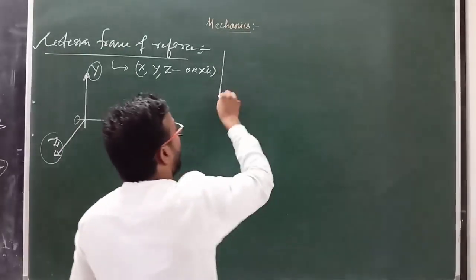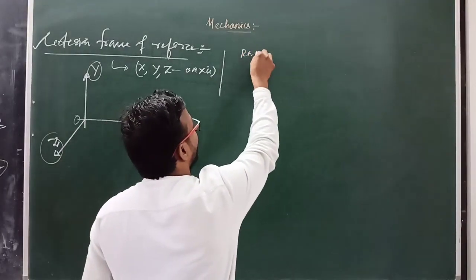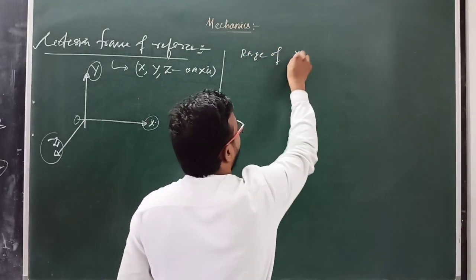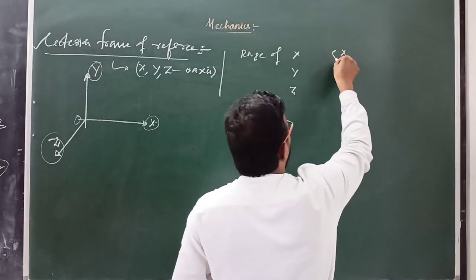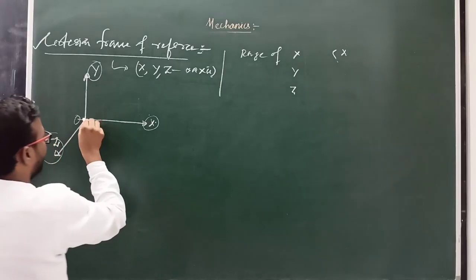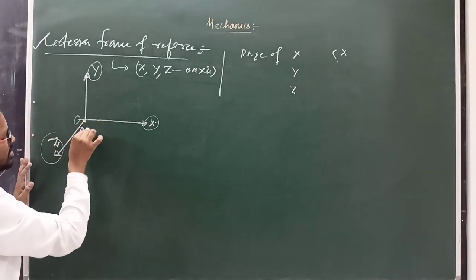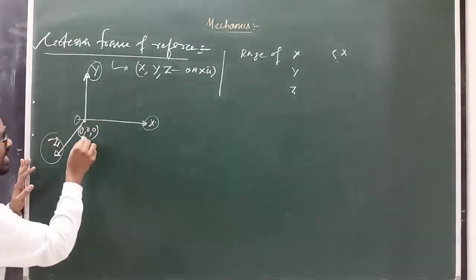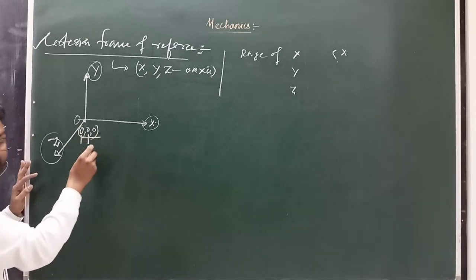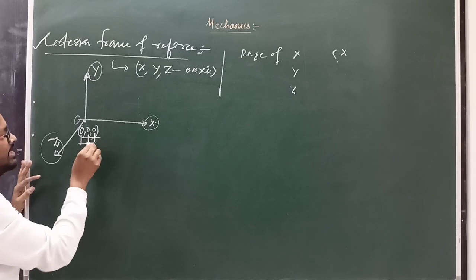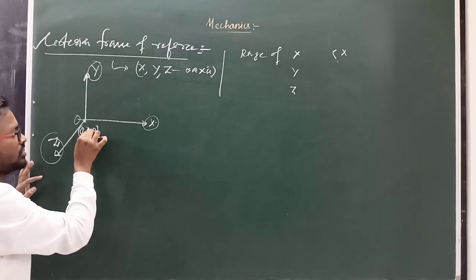But the range of x, y and z, with this as origin, and origin means we choose here 0, 0, 0 as its coordinate. This is known as the coordinate. Here x is 0, y is 0 and z is also 0. So the coordinate of origin is 0, 0, 0.